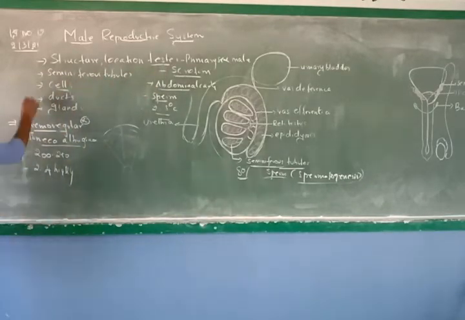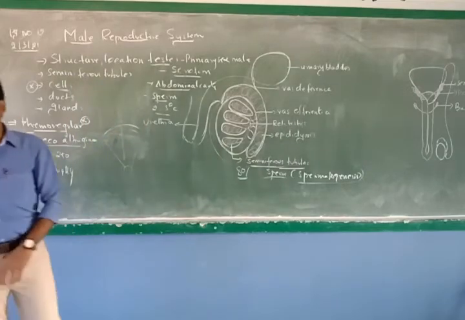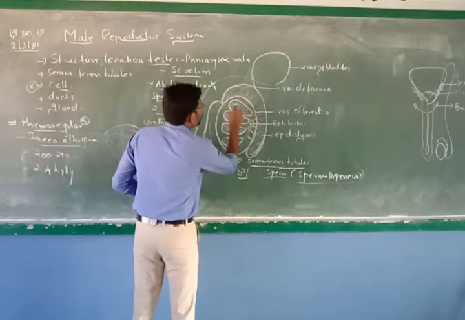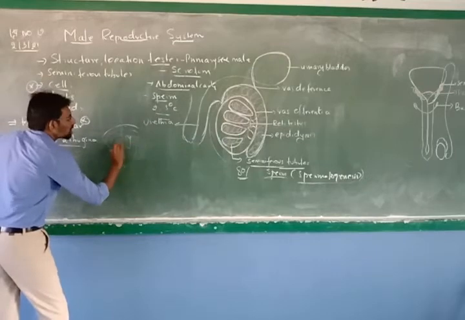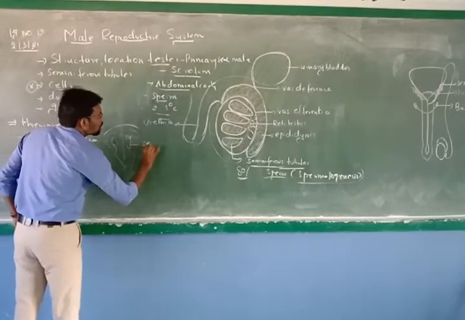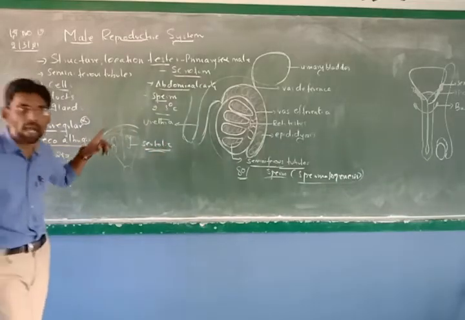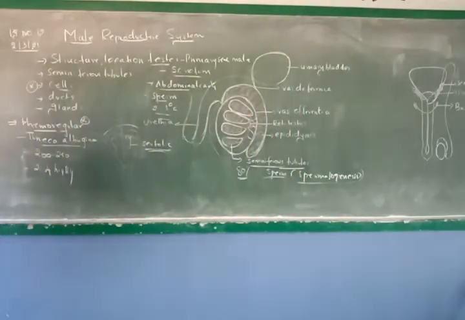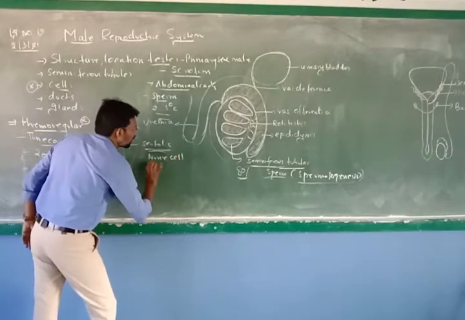Now, an important one, most of the time 2 marks and 1 mark questions will be asked on the cells involved in the testis. Inside the testis, if you talk about the seminiferous tubules, inside the seminiferous tubule you will have a cell here. This cell is called the Sertoli cell. We already studied this one. The Sertoli cells provide nutrition till the sperm gets matured. Clear? Right. So the Sertoli cell is also called, one more question, nurse cell or nursing cell.